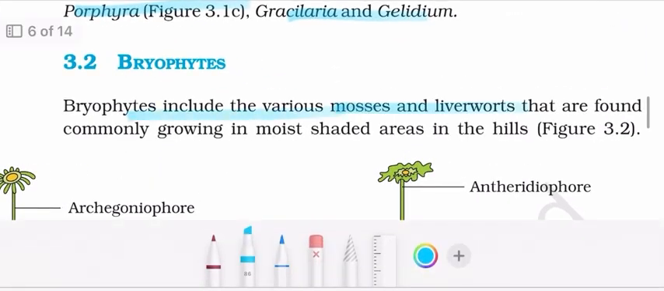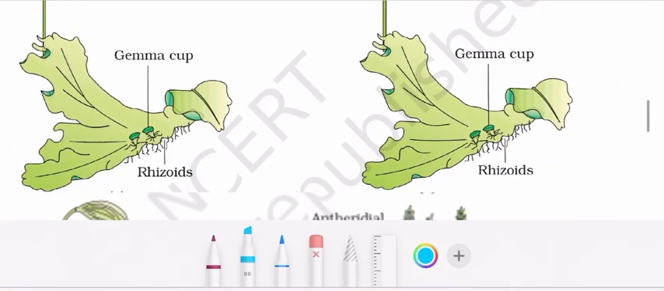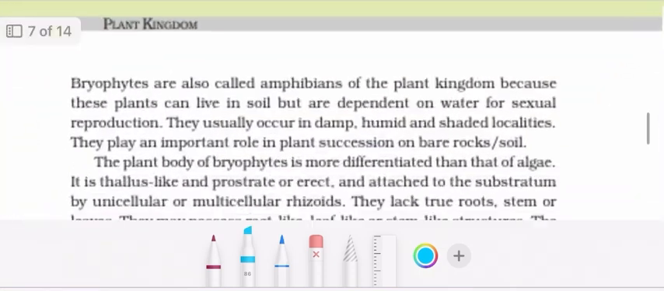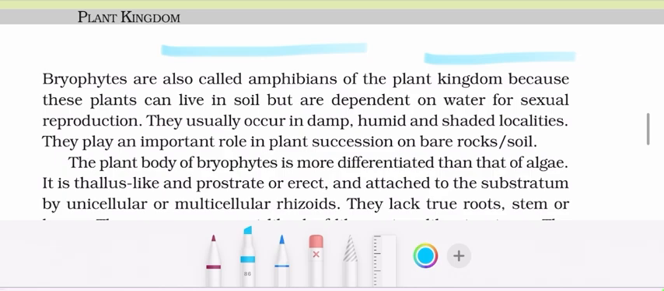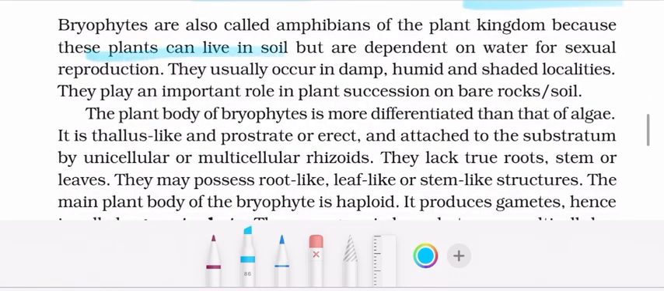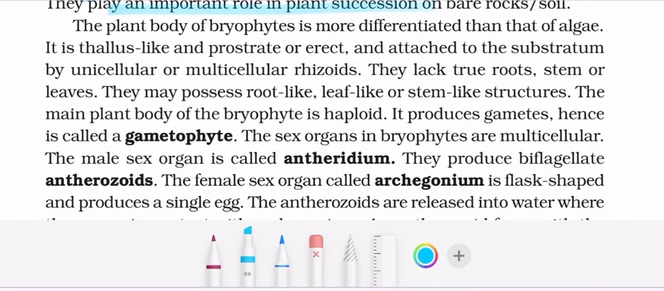Okay, now moving ahead to Bryophytes. Bryophytes include various mosses and liverworts that are found commonly growing in moist shaded areas in the hills. Bryophytes are also called amphibians of the plant kingdom because these plants can live in soil but are dependent on water for sexual reproduction. They usually occur in damp, humid, and shaded localities. They play an important role in plant succession on bare rocks.